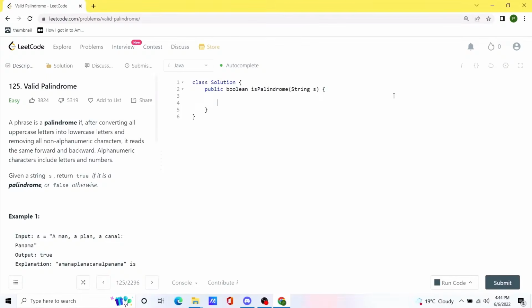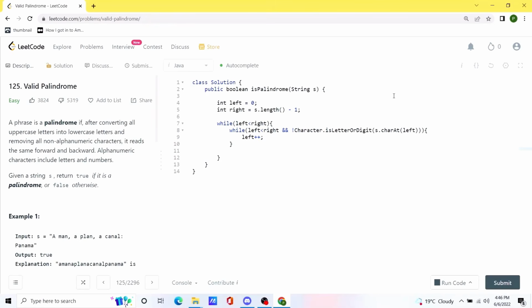First of all, we are going to initialize a couple of variables called left and right, and we are going to assign left to be value 0 and right to be the end of the string. So now we are going to run a loop while left is less than right. First of all, we are going to check that if the current value on the left side is not alphanumeric, we will have to update the value of the left pointer. Same thing we are going to do with the right pointer, but we are actually going to reduce the value of the right pointer.